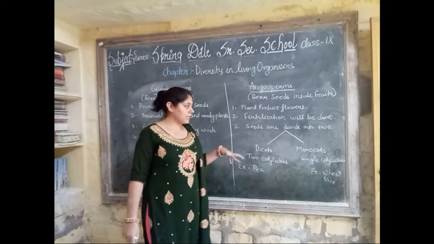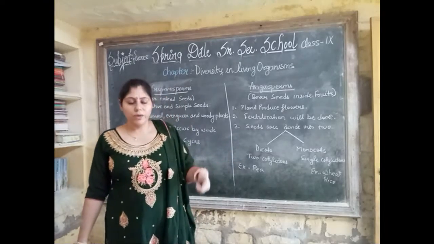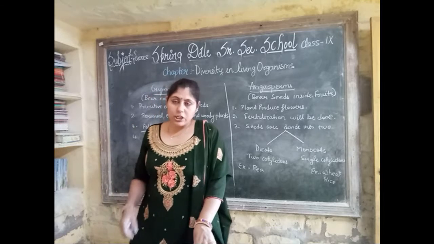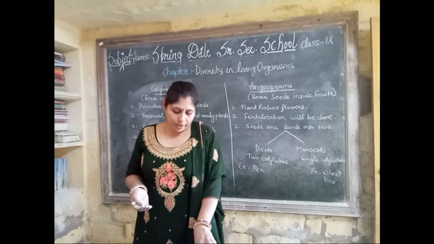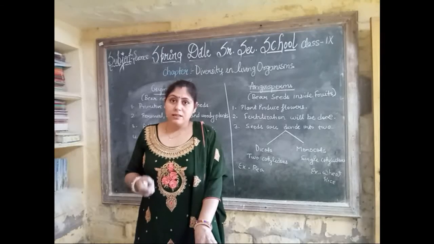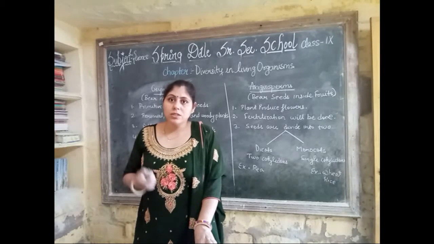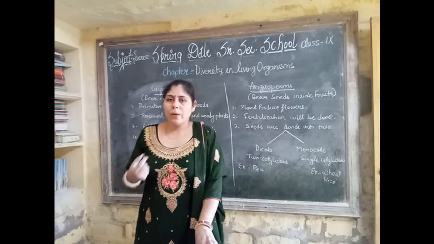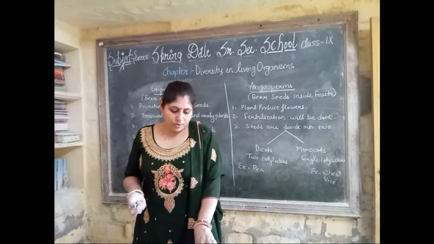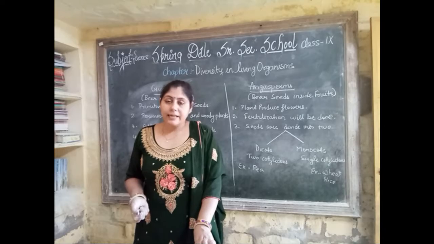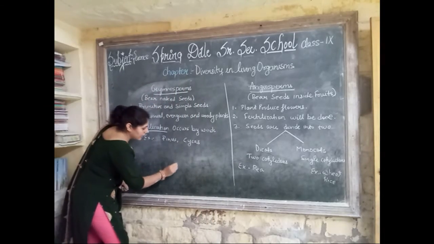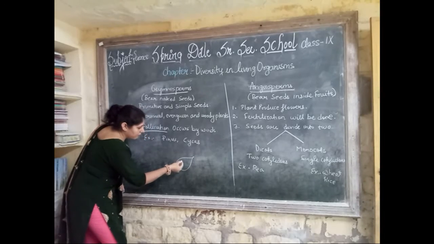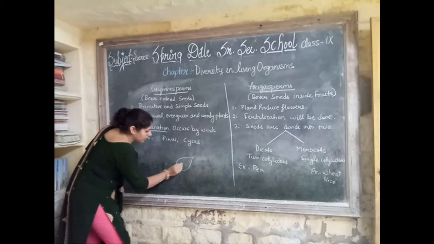In monocots, there is a single cotyledon. Examples are wheat and rice. These include flowering plants in which the embryo has a single cotyledon. The plants have a fibrous root system and parallel venation in their leaves, and the vascular bundles are scattered in the stem. In dicots the venation is reticulate, while in monocots it is parallel, with lines like this.